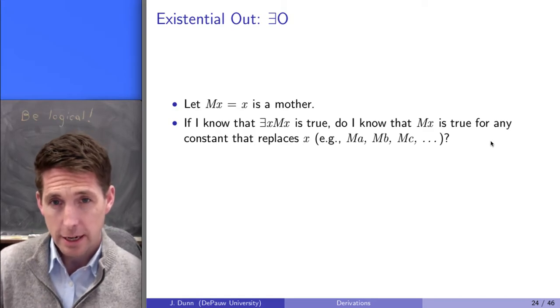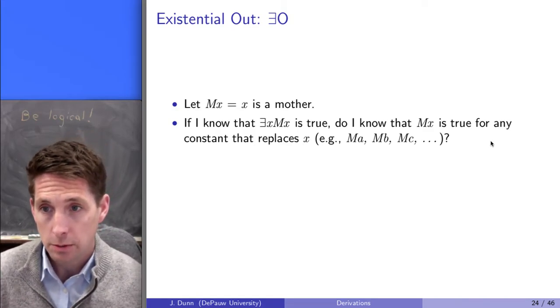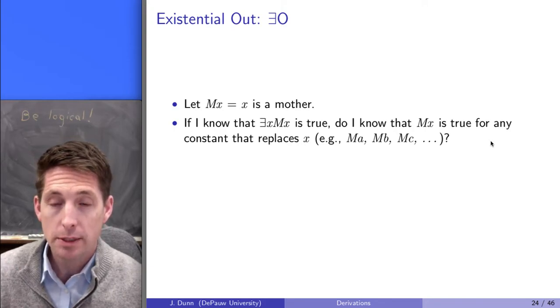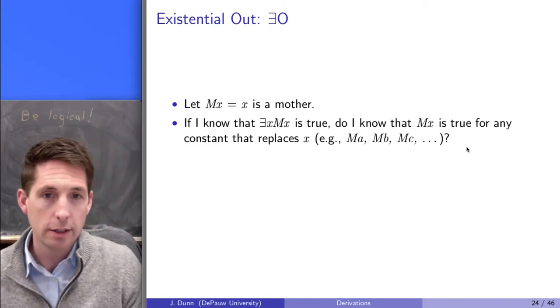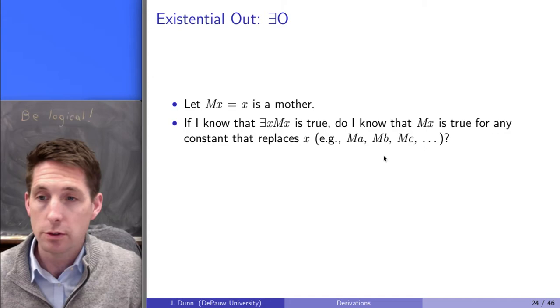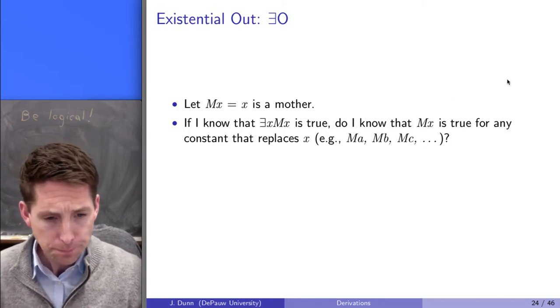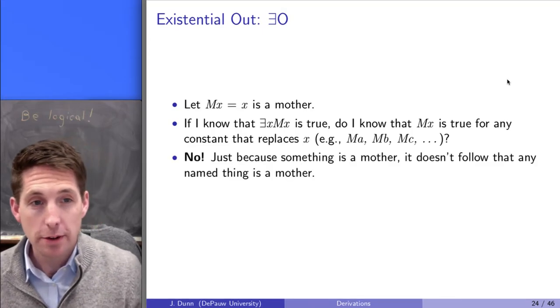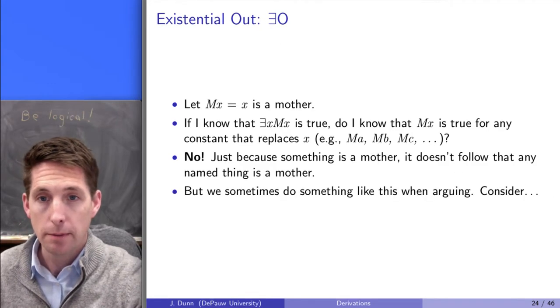That is, just because I know that that formula, there is an x, Mx, is true, that is, something is a mother, I don't know that any particular thing I name is a mother. If I know that something is a mother, I can't conclude that A and B and C and D and all of those people are mothers. That's just not a valid way to reason. However, that's what this says. Just because something's a mother, it doesn't follow that any named thing is a mother, right? So no, you can't reason that way.